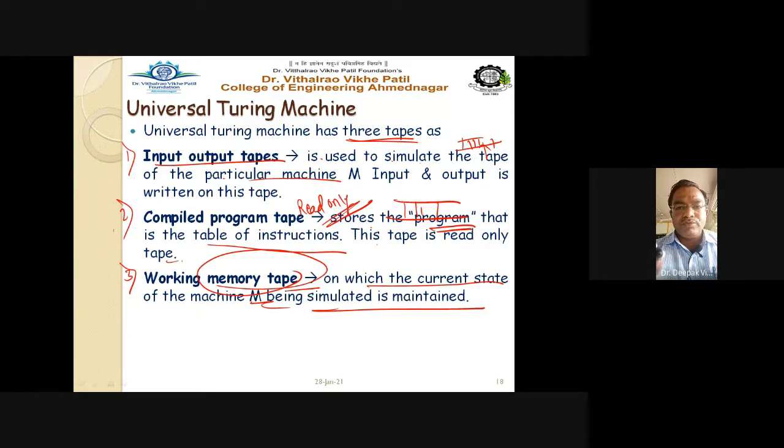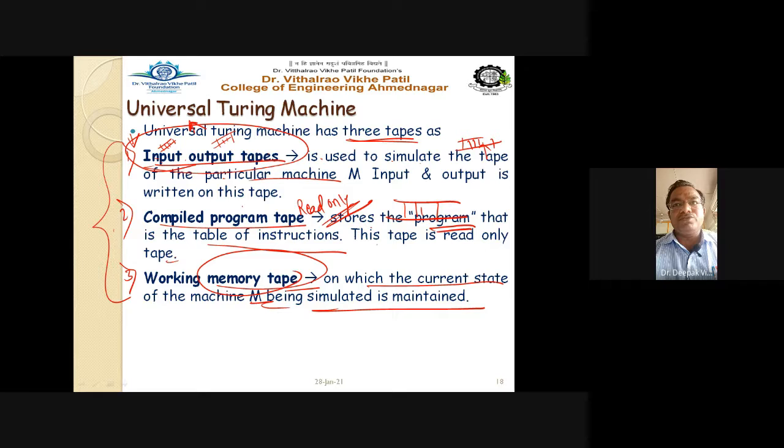So if you compare this particular universal Turing machine with your general computer, you can observe that the input output tape means nothing but the input given to your computer and the output which is calculated by the CPU, whether it is a Pentium processor, a Core i3 processor or a Core i7 processor. They compute certain computations and display the output. The same thing is happening here. Input and output tape means you have the input to be taken on the tape as well as the output to be displayed on the tape here.